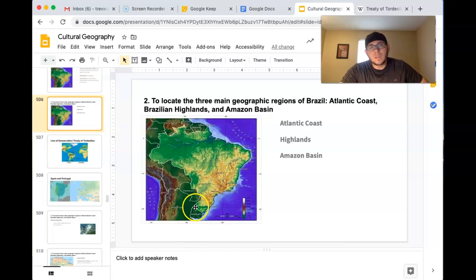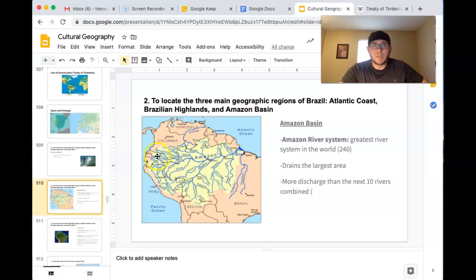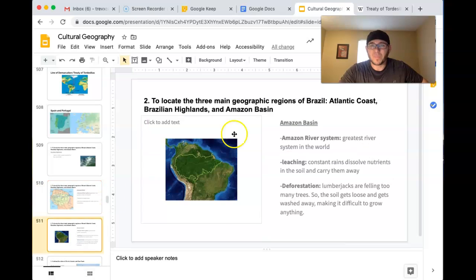So you have water that's going to collect and drain out into the Rio de la Plata down here, but all the water up here is going to flow into the Atlantic Ocean from the Amazon River. So interesting thing to know. And again, this is the Amazon basin, and all this water is going to collect and discharge out into the Atlantic Ocean via the Amazon River. So it's kind of cool stuff.